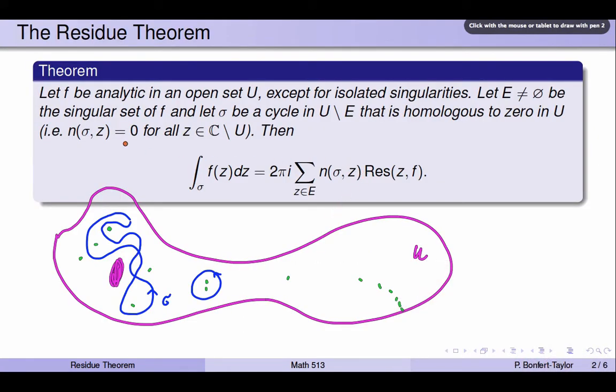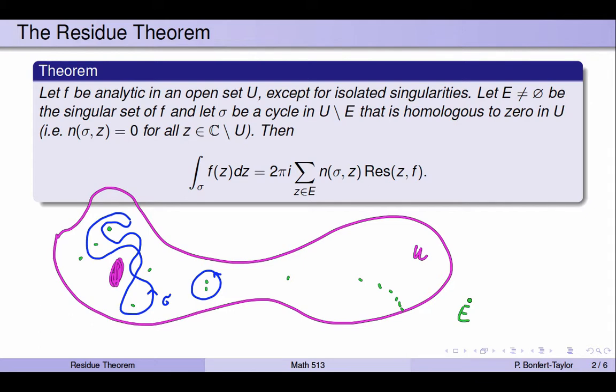Here's the theorem. Suppose that f is analytic in an open set U, and I indicated that in pink here. U has this nice hole over here, except for isolated singularities. And so the isolated singularities, I marked those in green in this picture. Let E be the singular set of f. So all the green stuff, that's E. So that's all the singularities of f.